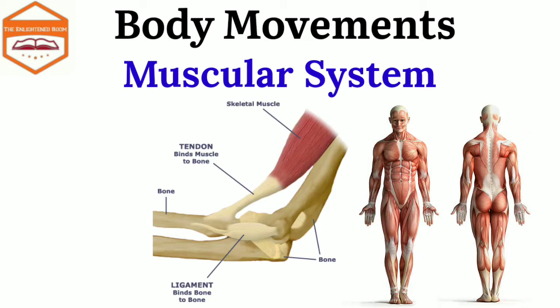When a muscle attached to a bone contracts, it pulls the bone and makes it move. The muscle can only pull but cannot push the bone back. So another muscle is required to pull the bone back in the opposite direction. Therefore, one muscle pulls the bone away from the joint while its partner pulls it back. So two muscles have to work together as a pair to move a bone.